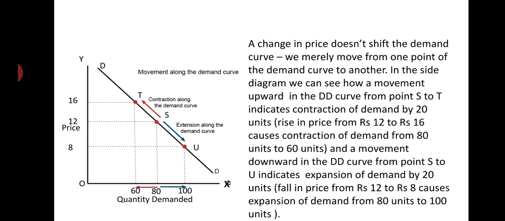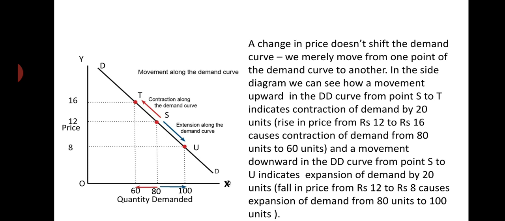You see, a change in price does not shift the demand curve. We merely move from one point of the demand curve to another point of the demand curve. In the side diagram, we can see how a movement upward in the DD curve from point S to T indicates contraction of demand by 20 units, and a movement downward in the DD curve from point S to U indicates expansion of demand by 20 units. You can see here in the side diagram, same as before, in the x-axis we have taken quantity demanded, and in the y-axis we have taken price of the commodity.